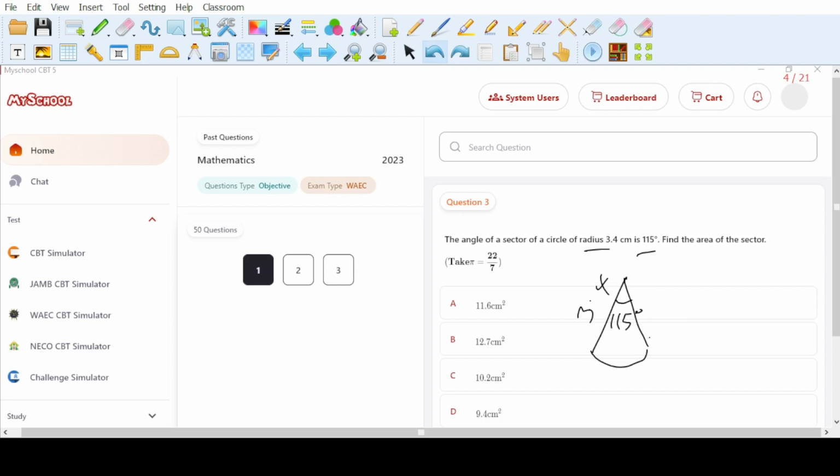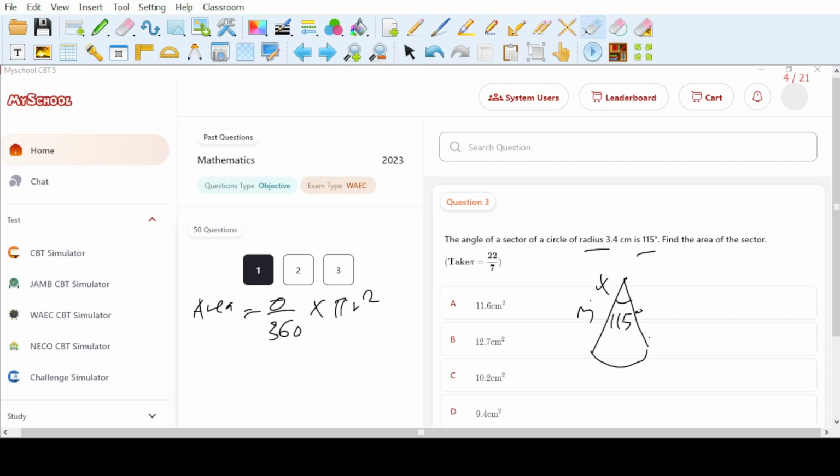If you recall that for a sector, the area which we're asked to calculate is theta over 360 times pi r squared. The theta is the sectorial angle, 115 degrees, and r there is 3.4.